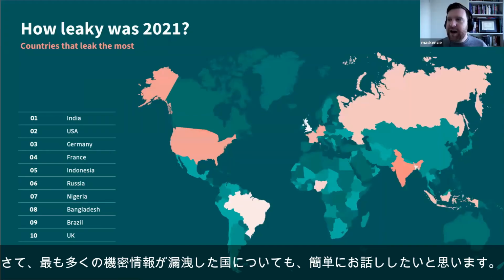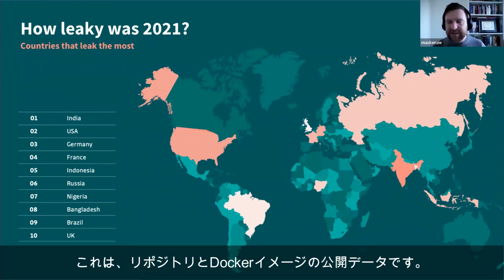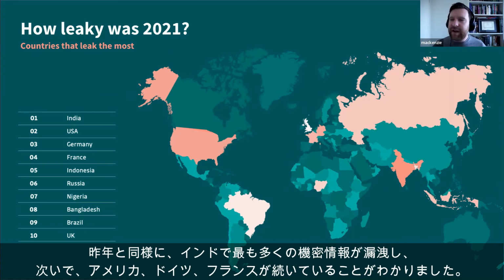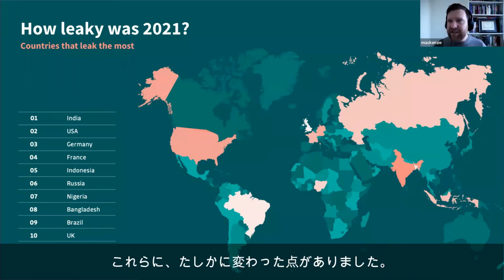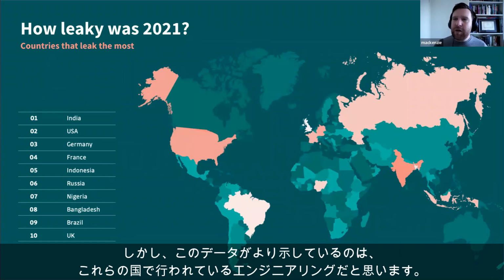Now, I want to talk also just very quickly about the countries that leaked the most amount of secrets. So this is all public data, so your repositories and the Docker images. And we actually found that, same as last year, India leaked the most amount of secrets, followed by the USA, Germany, and France. So there were definitely some changes in these, but I think more what this data shows is the engineering that's happening in those countries.